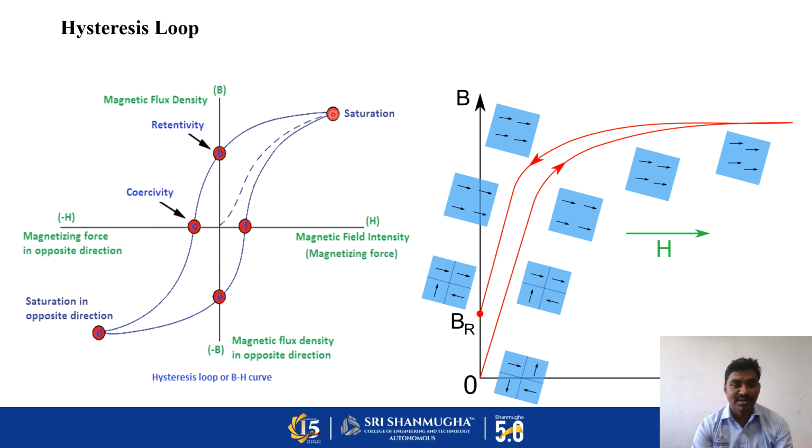At a particular magnetic field, the magnetization will reach a maximum value. After that, we cannot magnetize any more domains or atomic magnetic moments in that material. That point is called the saturation point. Then, if I reduce the strength of the applied magnetic field, the magnetization also starts to reduce, but it does not follow the same path as it previously created.